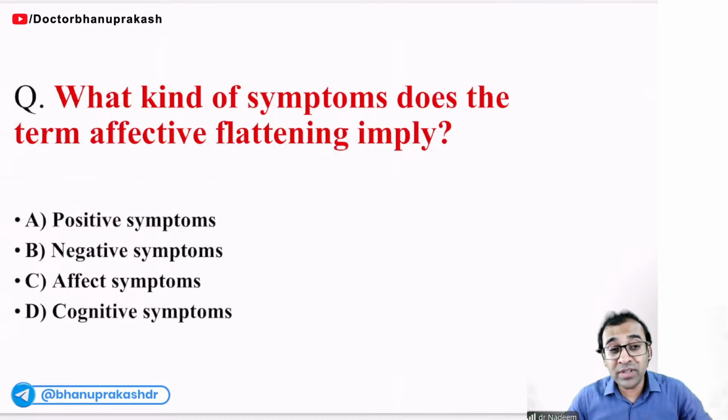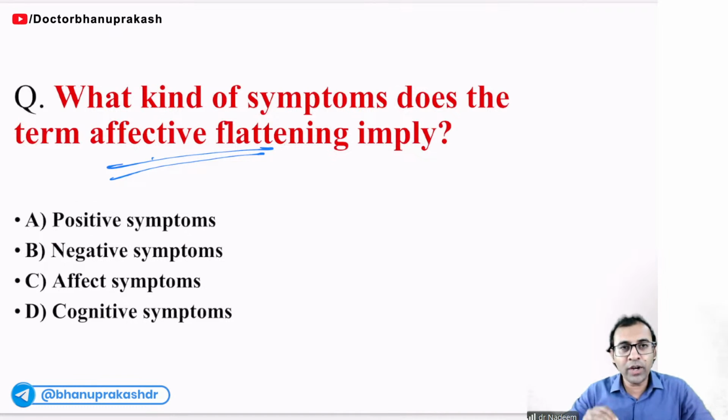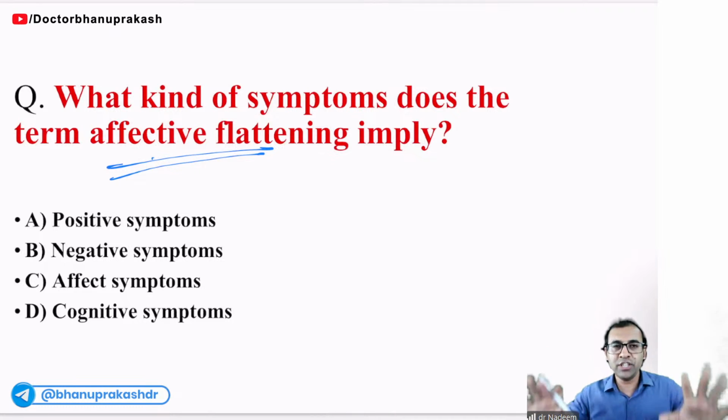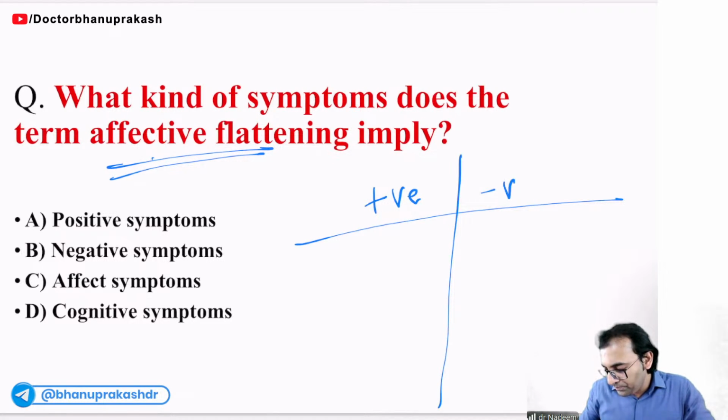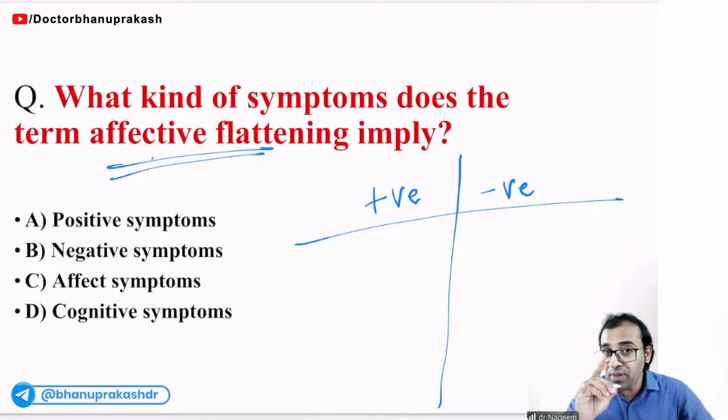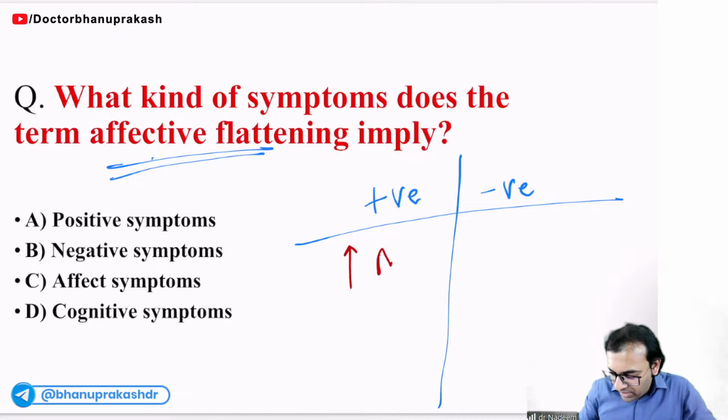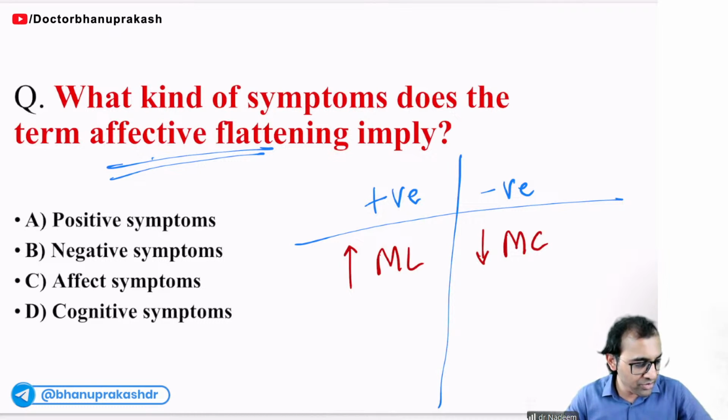Next question. What kind of symptoms does the term affective flattening imply? Affective flattening means flattening of emotion. No change in expression. We have learned that in schizophrenia, there can be positive symptoms and negative symptoms. Positive symptoms happen because of increased level of dopamine in the mesolimbic tract, and negative symptoms happen because of decreased level of dopamine in the mesocortical tract, right?